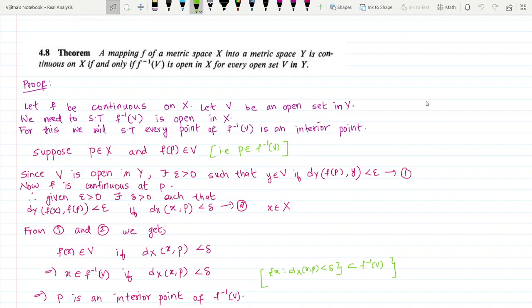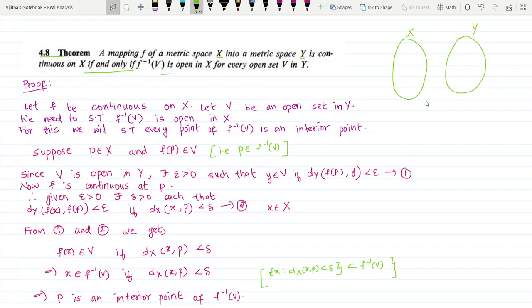Now we will study Theorem 4.8. Statement: a mapping F of a metric space X into a metric space Y is continuous on X if and only if F inverse of V is open in X for every open set V in Y. So this gives an if and only if condition for F to be continuous. Okay. So we have two metric spaces X and Y.